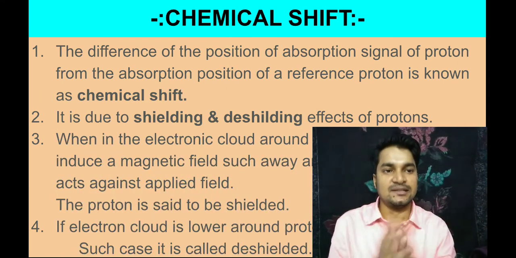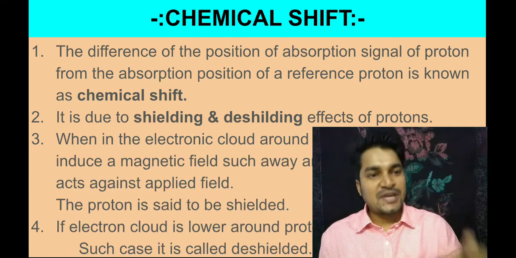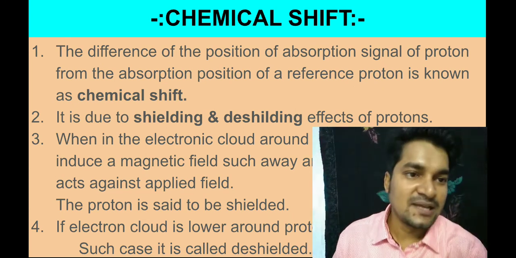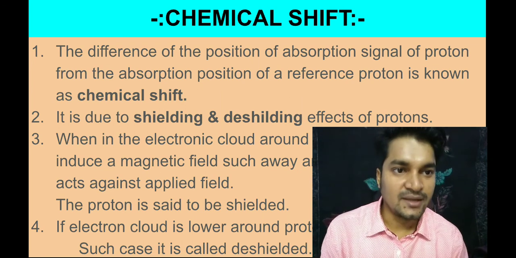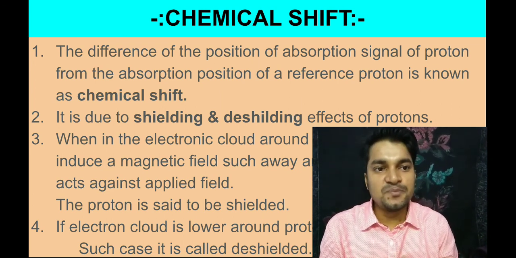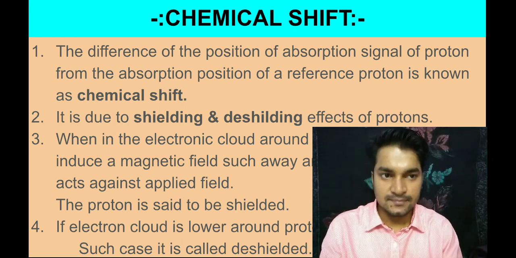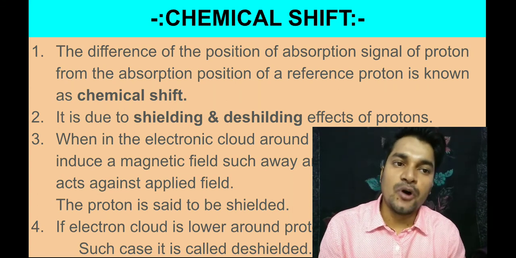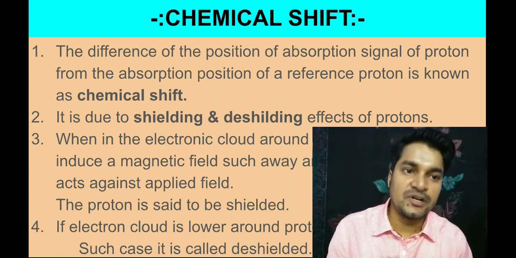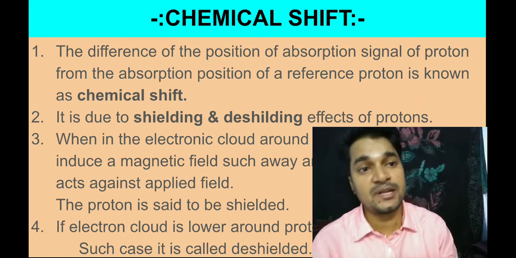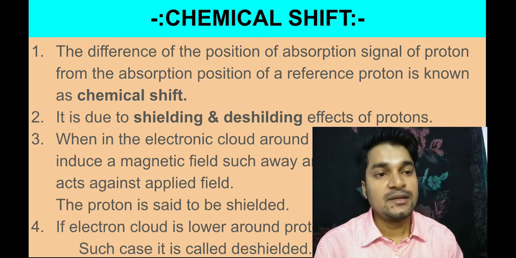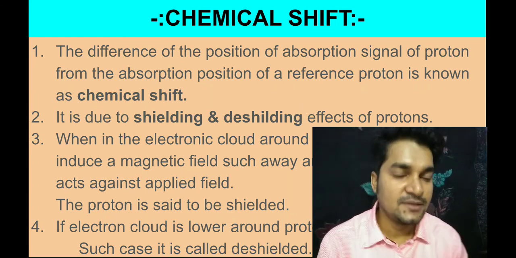Now chemical shift. Before chemical shift, I want to tell you one thing: chemical shift is measured in terms of something. If you go through my first video, you will know that in NMR we use some reference solvent, tetramethylsilane normally.